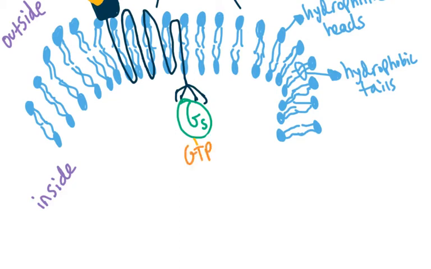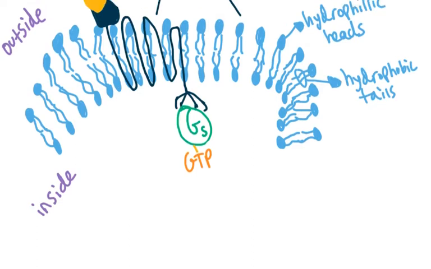Once we have GTP bound, that G-stimulatory protein right inside the cell will have enough energy to travel along the membrane. All right, so our G-stimulatory protein will then travel along the membrane and it's going to try to find an effector enzyme. That effector enzyme is going to be located near it, all right? So let's say this effector enzyme, drawn in red, is right here, and it's going to be called our adenylate cyclase enzyme, all right?